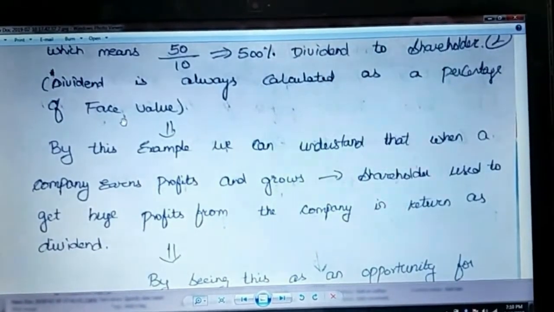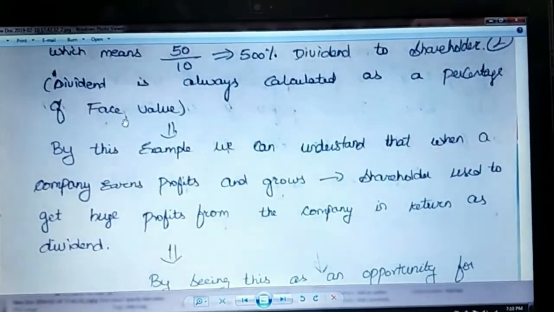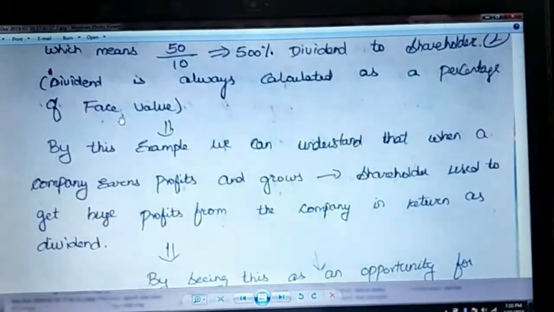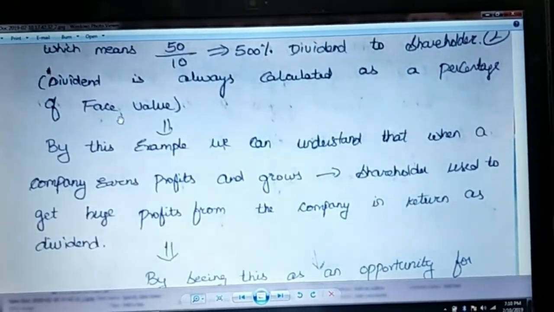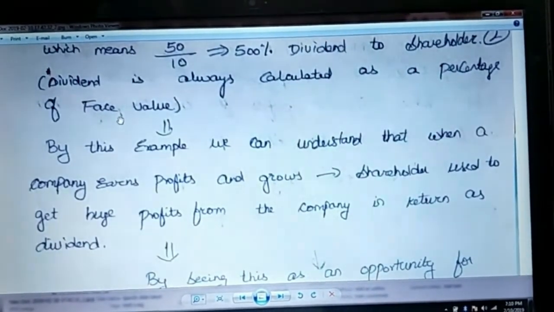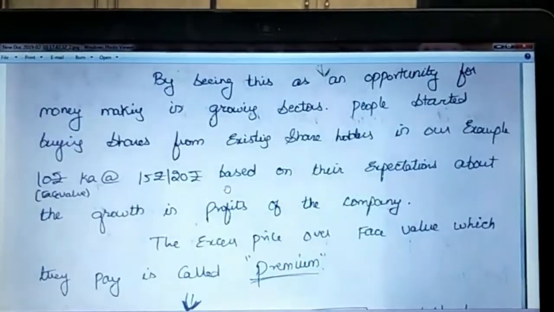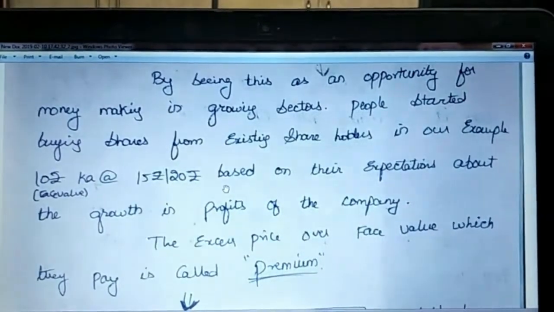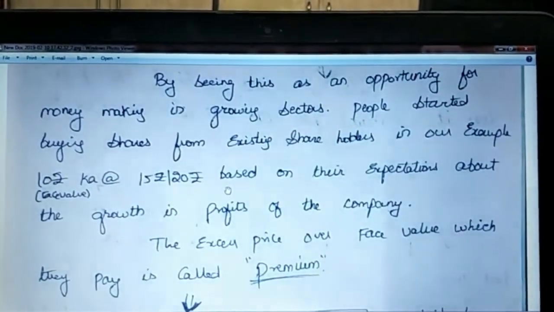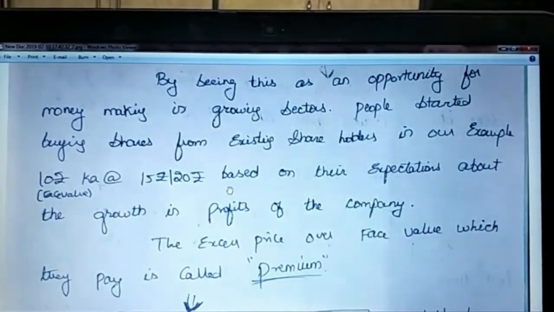So it's simple that whenever a company earns more profits and grows, the dividend percentage rises. I'm talking about the scenario of the initial days of 1996, how it used to happen. Whenever a company is about to have decent profits, the shareholder will get a decent return in the form of dividend. So this is an opportunity for money making in growing sectors like automobiles, FDI was allowed in 1994. So by seeing all this, people started buying shares from existing shareholders.